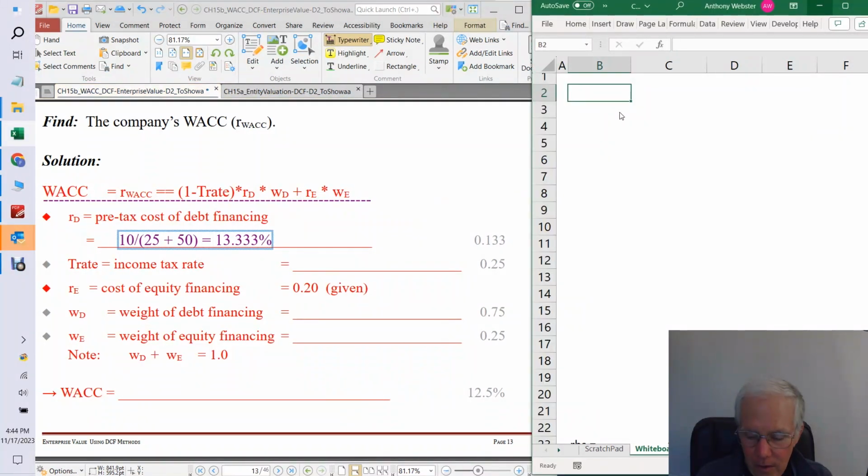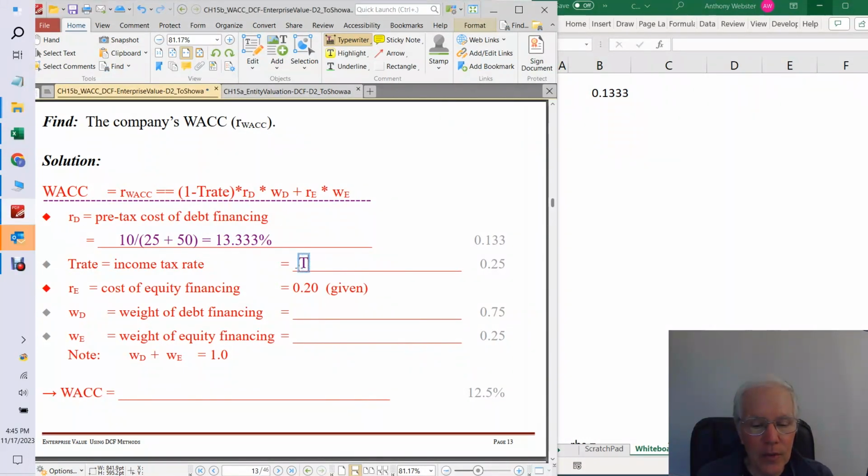Okay, so let's double check on that. Okay, looking good. And the income tax rate here, we have to remember how to get our income tax rate. That's equal to our tax divided by our EBT. That's something you need to remember from chapter 6. You'll need to know that on exam 3.